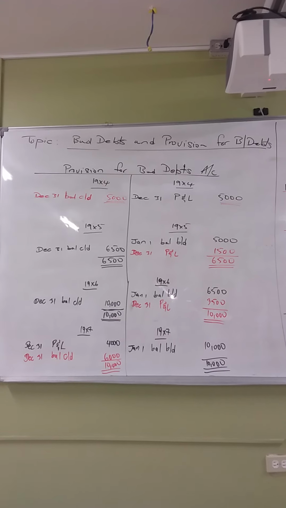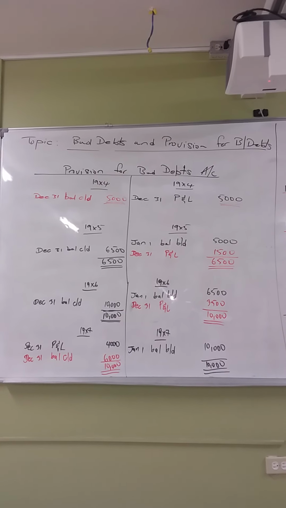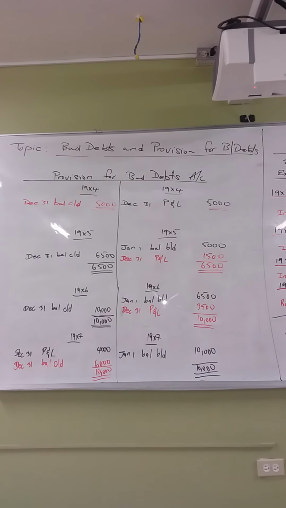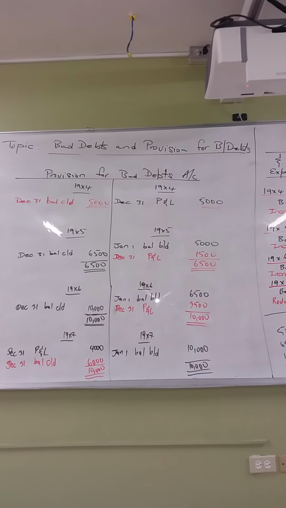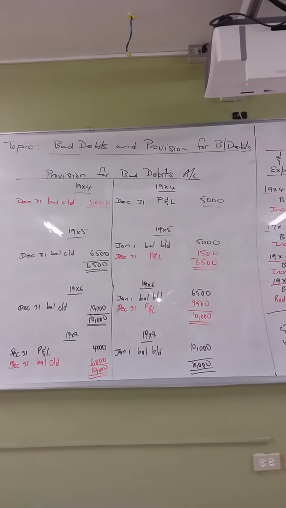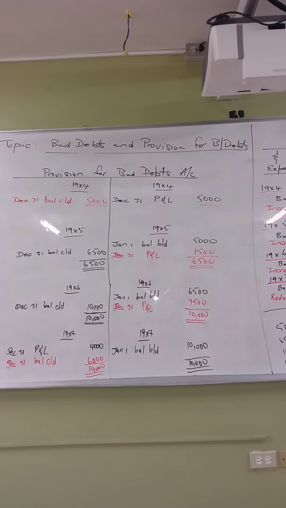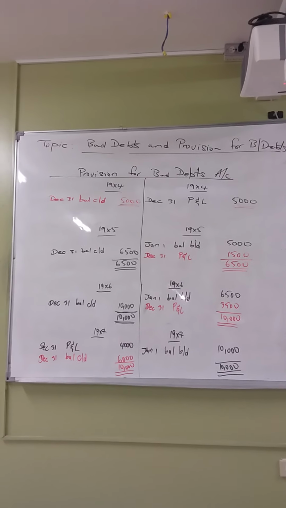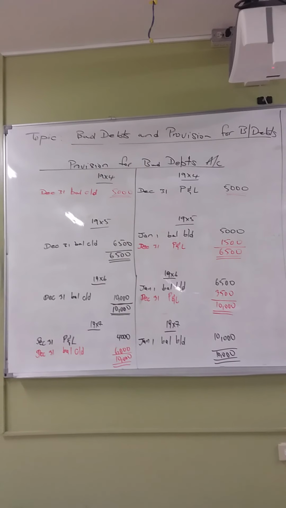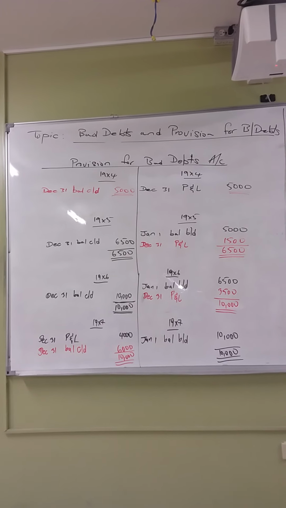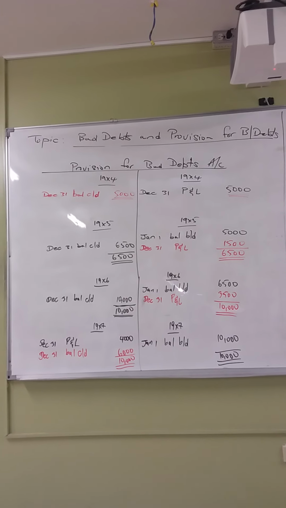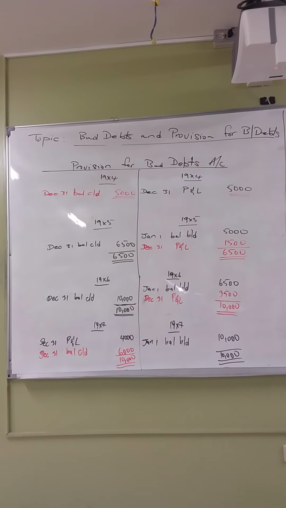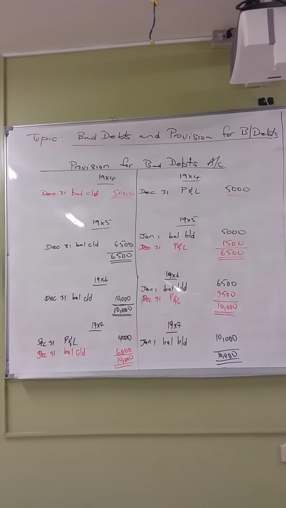I like to look at provision for bad debts as setting aside money for a rainy day. You already had 5,000 that you put down from the year before. Now this year you require 6,005, so all you need is an additional 1,005. So we have December the 31st, P&L, 1,005. That is all we need to take out of this year's profit, because we have already set aside 5,000 from the previous year. When you add the two together, you get the 6,005 that is required.